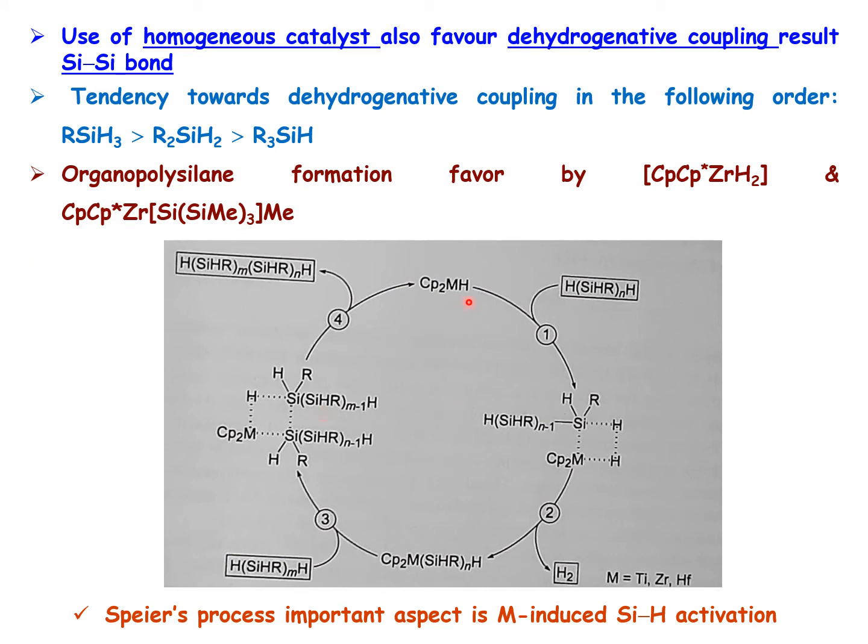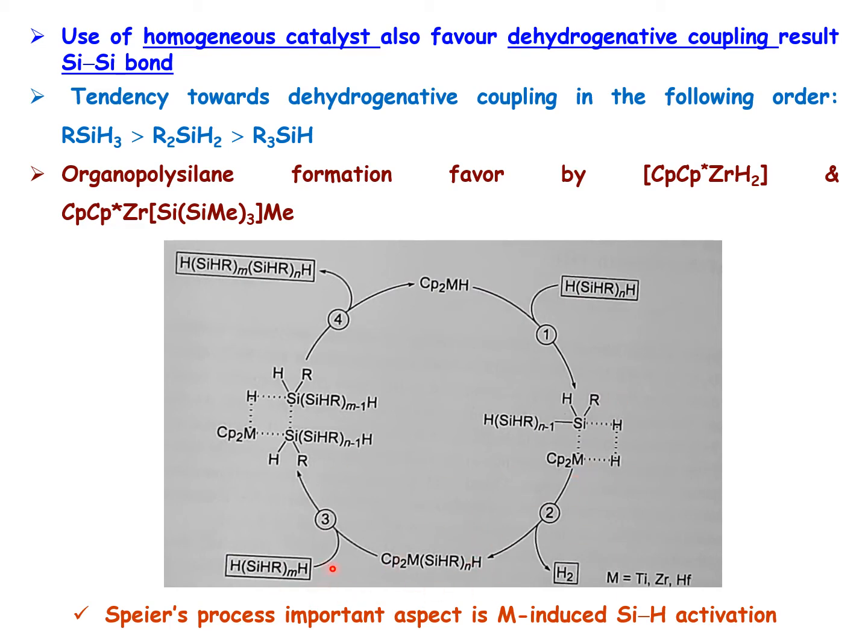So here is the cyclopentadienyl, a bent metal hydride complex. This is the catalyst. So we are adding the hydrosilane. Once we have hydrosilane, a cyclobutane-type derivative forms with the metal coordinating to the silicon and hydrogen, and then there is dehydrogenation. This dehydrogenation facilitates metal silicon bond formation.